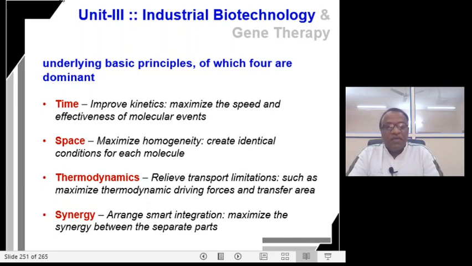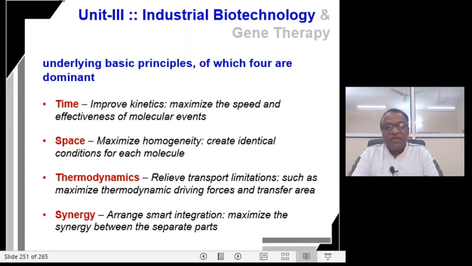Maximize the thermodynamic driving forces. That is the potential difference between the product and the reactant. So this thermodynamic driving force is the force which leads the process in the desired direction, nearing the equilibrium. So we should consider maximizing the thermodynamic forces, so it overcomes the opposing forces, that is, reversible forces.